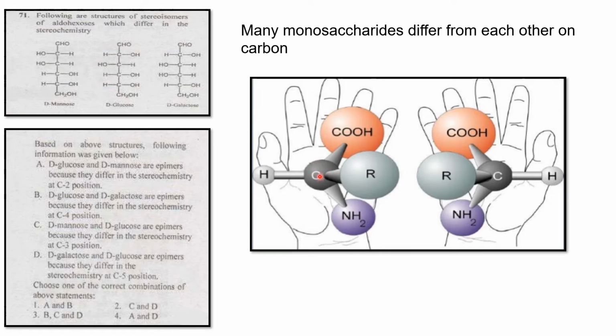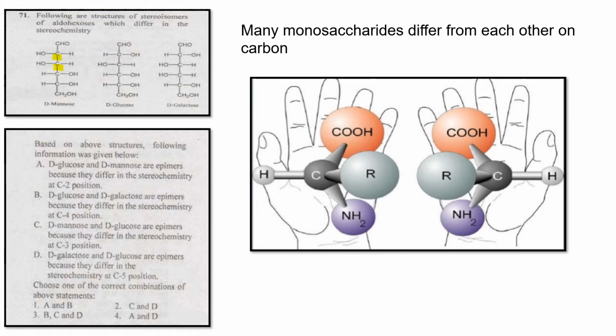I will explain this question now. Take the second carbon of D-mannose: first, second, third, fourth, fifth, sixth.